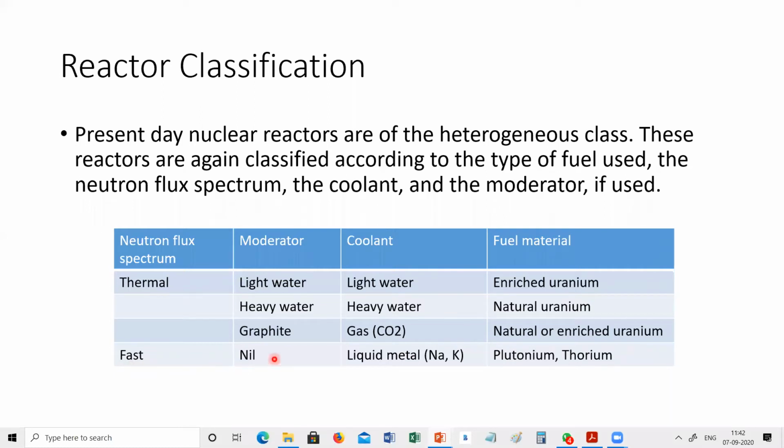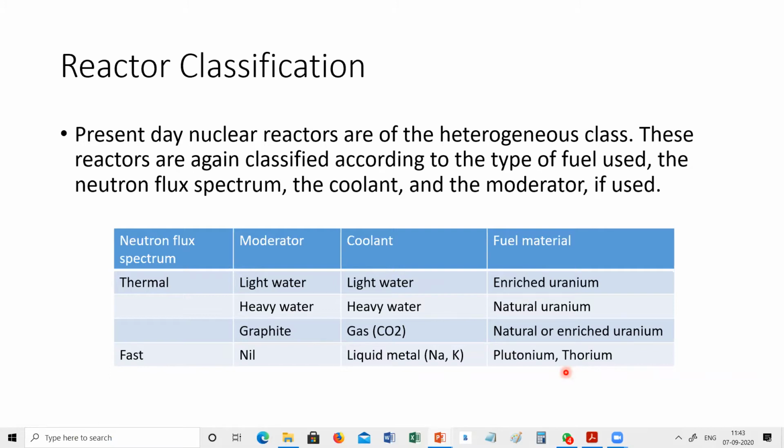It does not require any moderator, and it uses a liquid metal, Na or K, where Na means sodium and K means potassium. Plutonium or thorium can be used as fuel material. Obviously, thorium in this case is used as a fertile material.